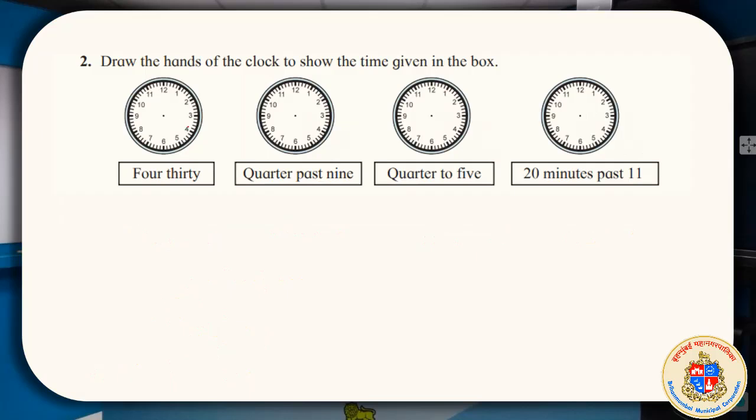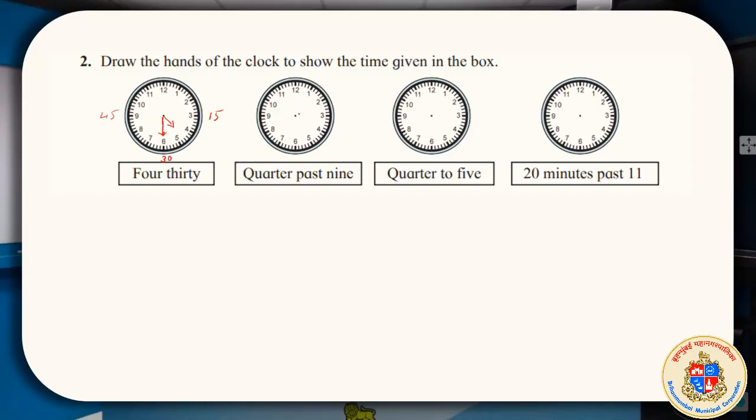So coming back to this question, 4 o'clock and 30, 4:30. 4:30 means the minutes needle must be at 30 here. Okay, let me try. If the minutes needle is here, where must the hour hand be? It is 30. 30 means here, half past it is. If 12 is 1 and this is 30 and this is 45, it is half past. That means the small hour hand must be neither at 4 nor at 5. It must be between 4 and 5, right? That common sense we should apply.